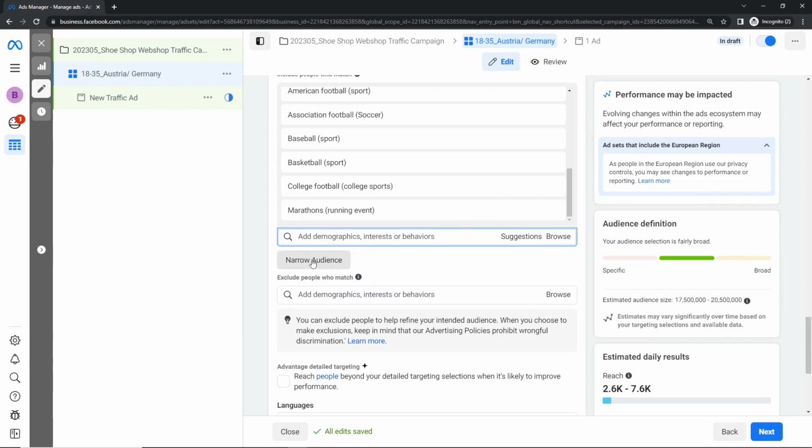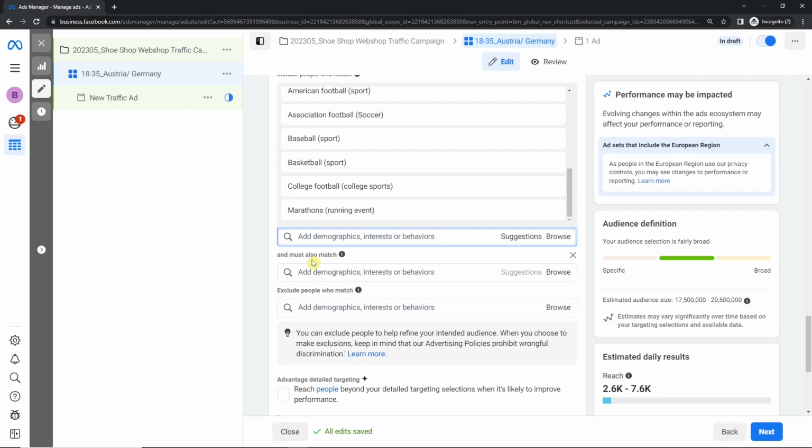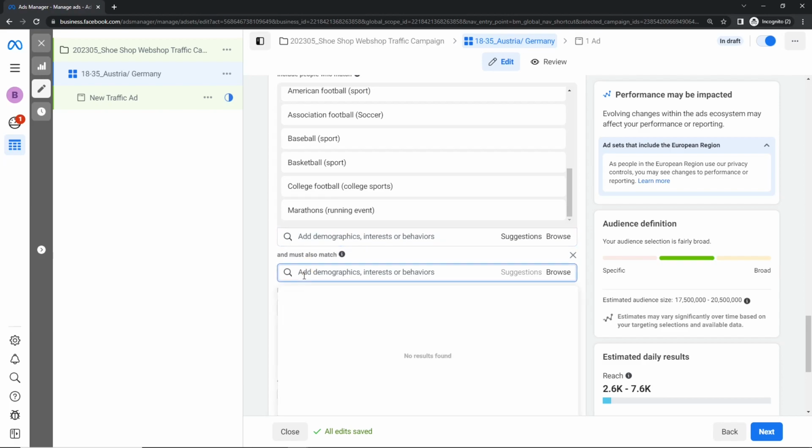You can also click on narrow audience. Then you can have an and, which means you type in here running. Then you click on narrow audience and click here on another word. For example, running and soccer.